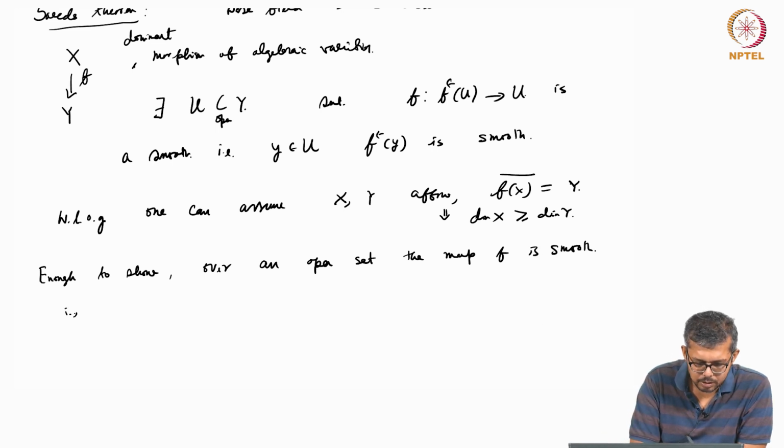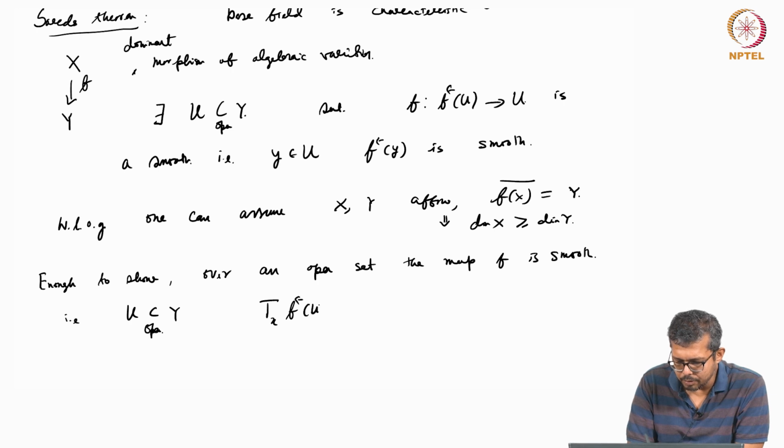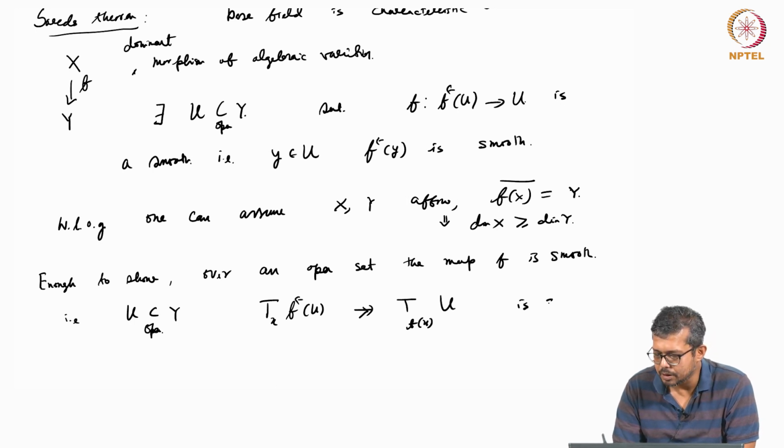That is, there is a non-empty open set U in Y such that at the point x of f inverse of U, the map T_x of f inverse of U to T_f(x) of Y, that is df, is surjective.